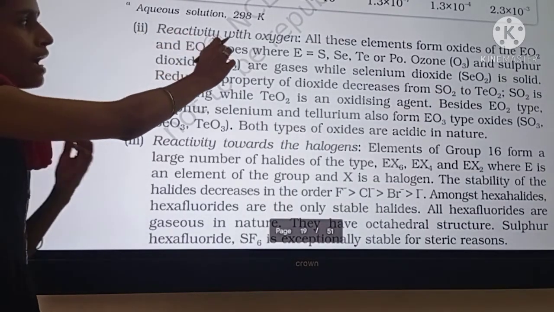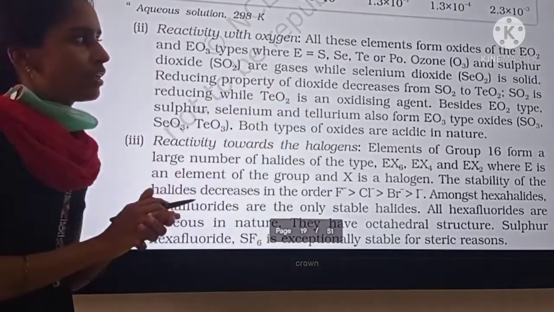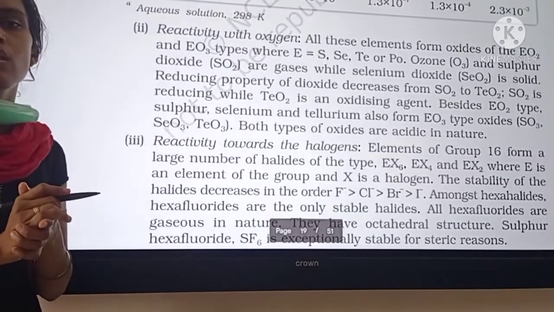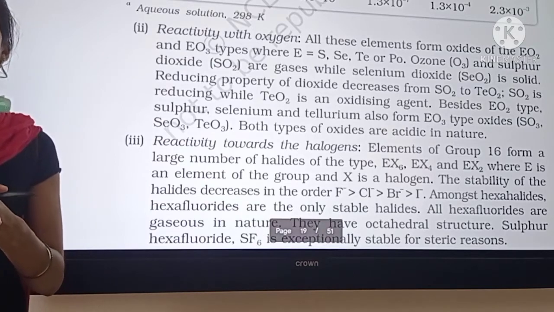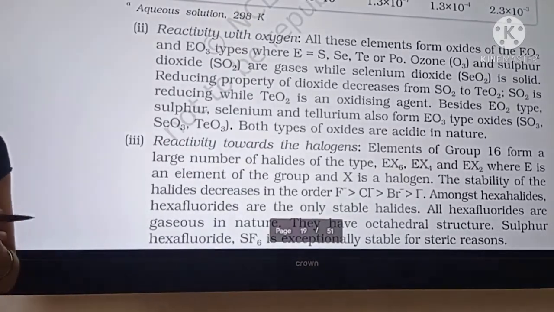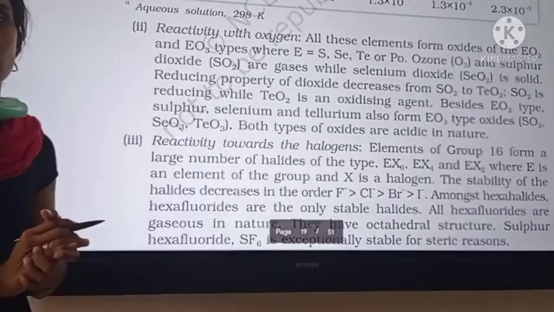Now the reactivity with oxygen. All these elements will form oxides of the type EO2 and EO3, meaning dioxides and trioxides. Sulfur can form sulfur dioxide and also sulfur trioxide. Selenium dioxide and selenium trioxide. Like that they will form dioxides and trioxides. Among these, sulfur dioxide is a gas and selenium dioxide is a solid.